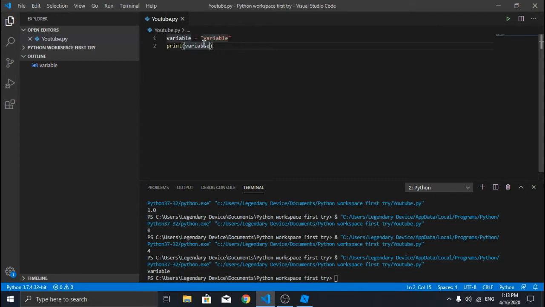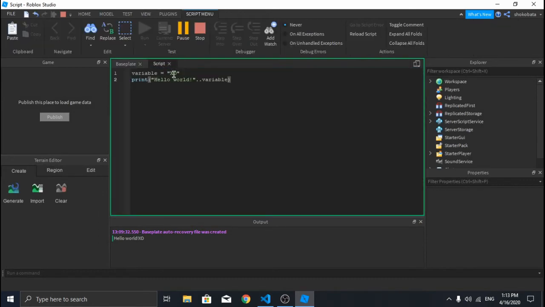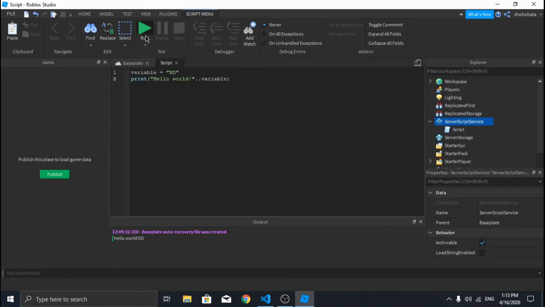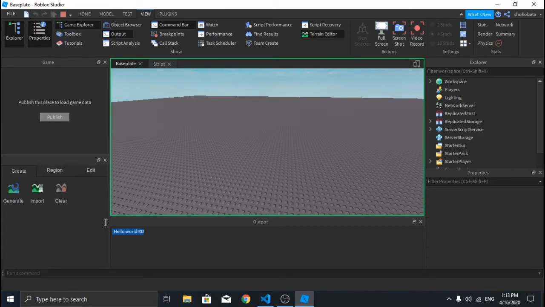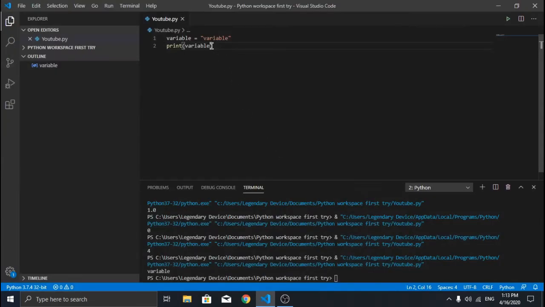But I don't know how to do it in Python. Let me show you what I mean in Roblox. So here, for example, I can add two dots, and if I run this, it adds them together. I don't know if Python has something like that. I'm pretty sure it does.